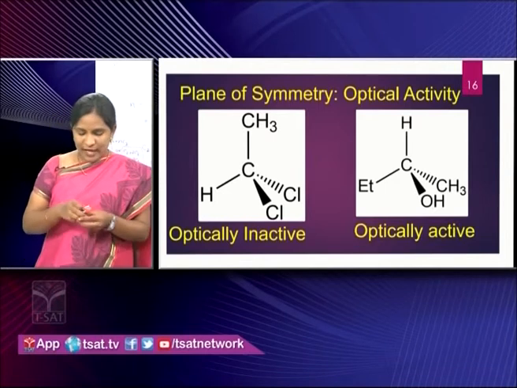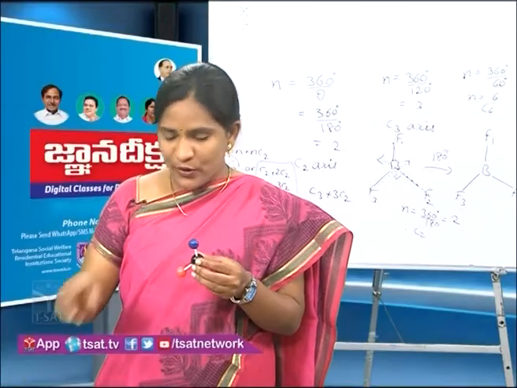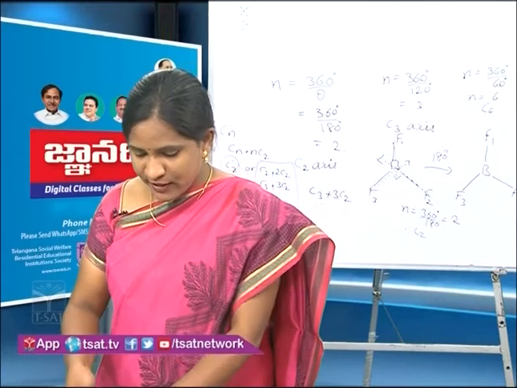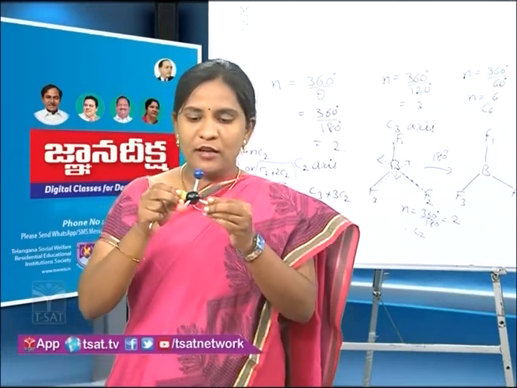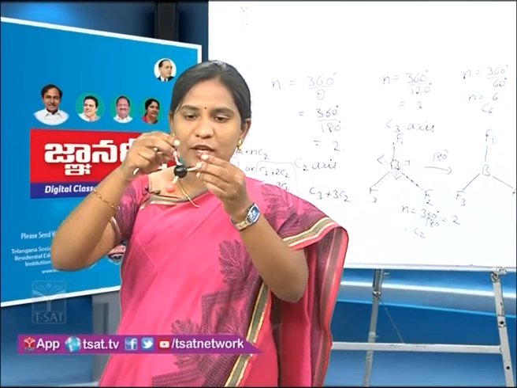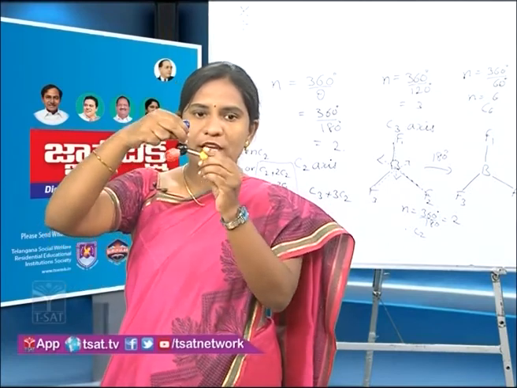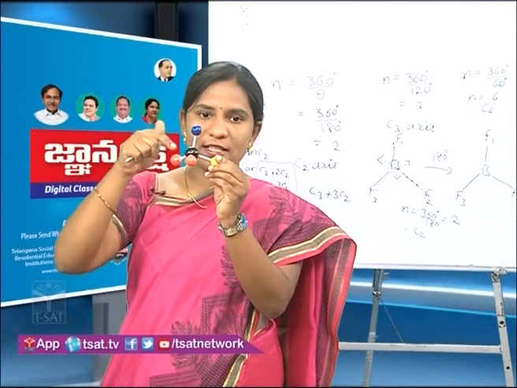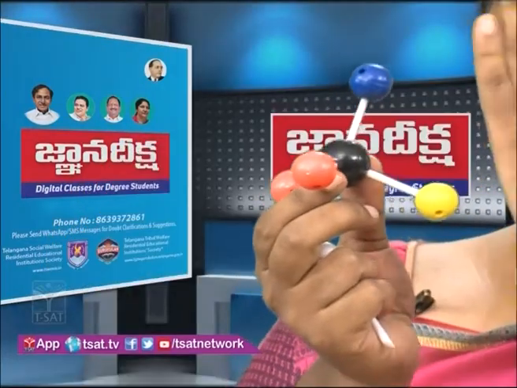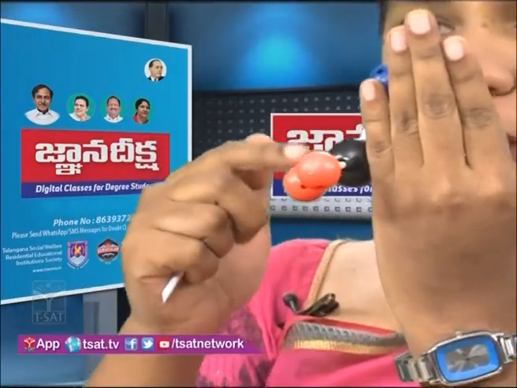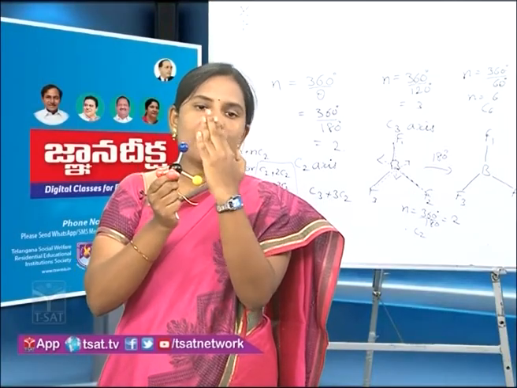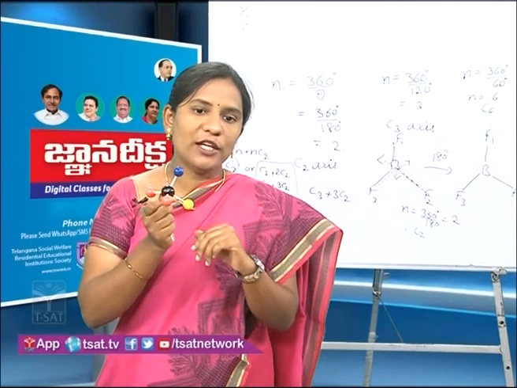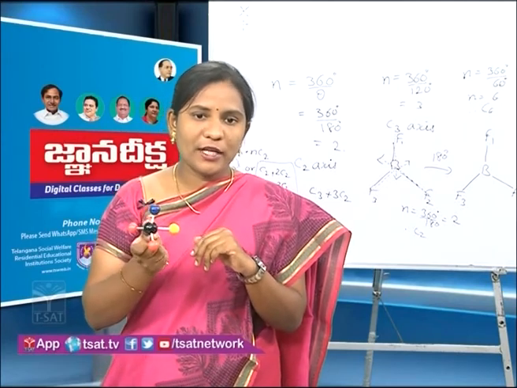Here we have two examples. One is dichloroethane. You can see from the diagram, CH3, hydrogen, Cl, Cl. If we pass the plane this way, these chlorine atoms reflect each other. So one plane of symmetry is present in this molecule, so it is going to be optically inactive.